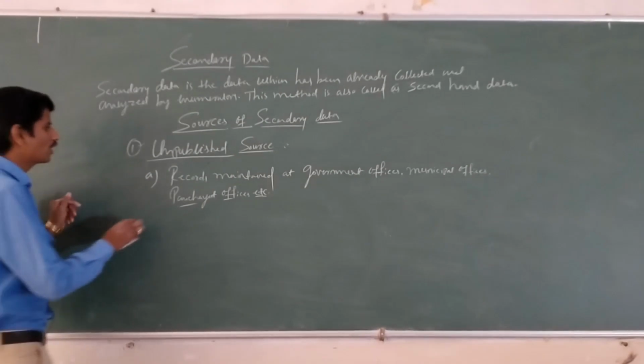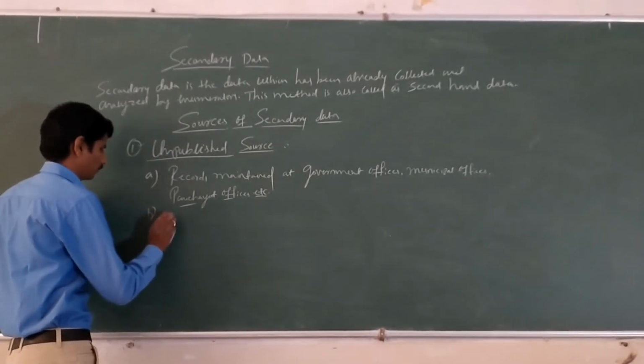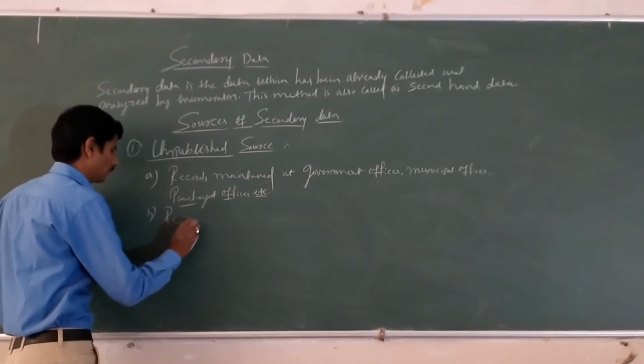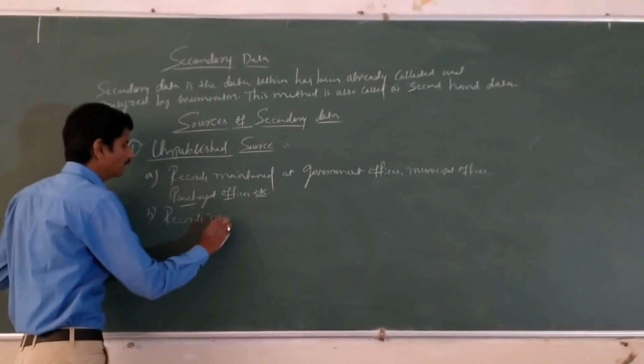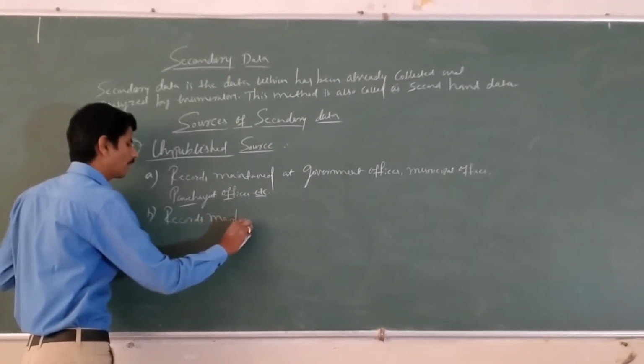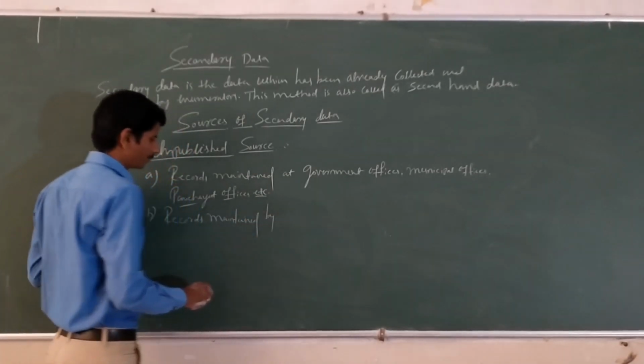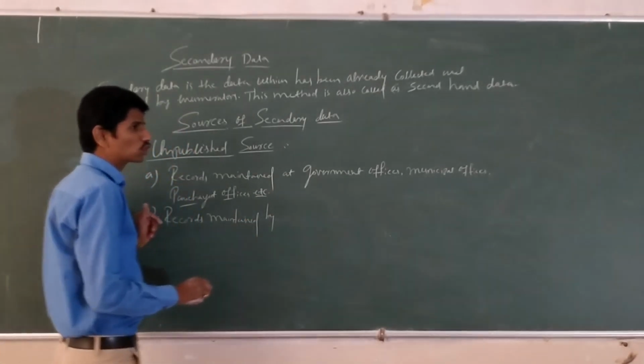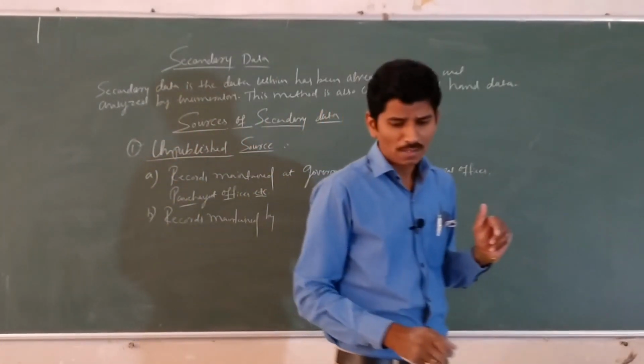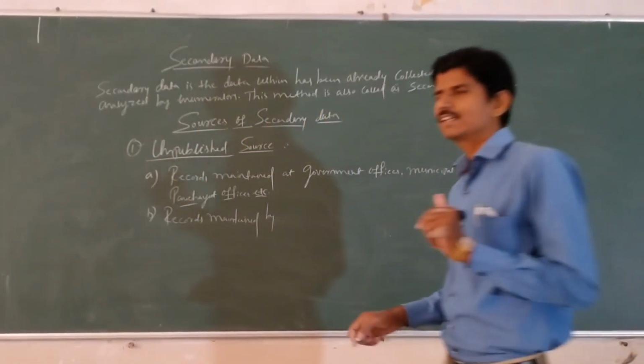The next, records maintained by research scholars, research institutions.